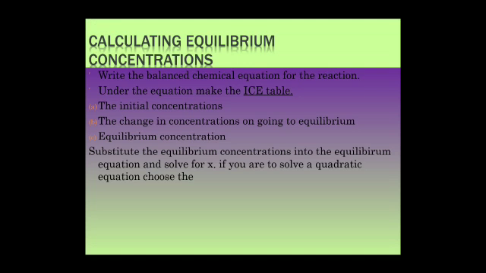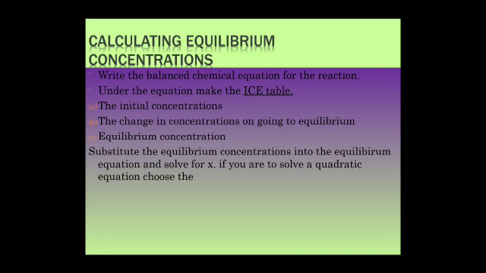Calculating equilibrium concentration. How can we calculate equilibrium concentration? Write the balanced chemical equation for the reaction. This is the first step. Under the equation, make the ICE table: the initial concentration, the change in concentration on going to equilibrium, then third is the equilibrium concentration.